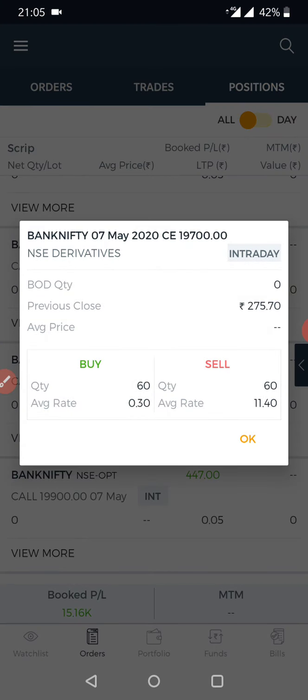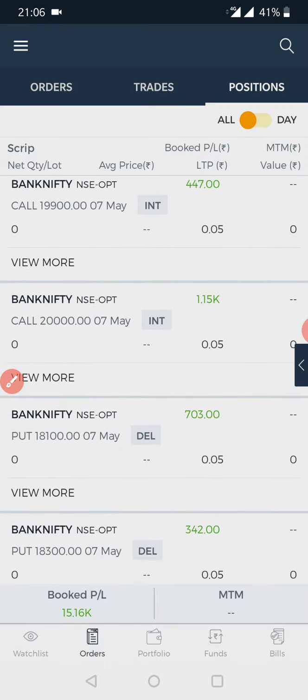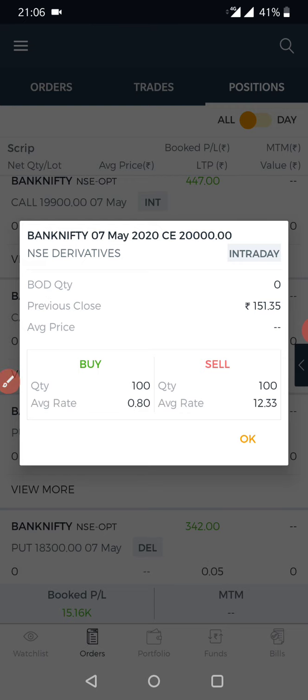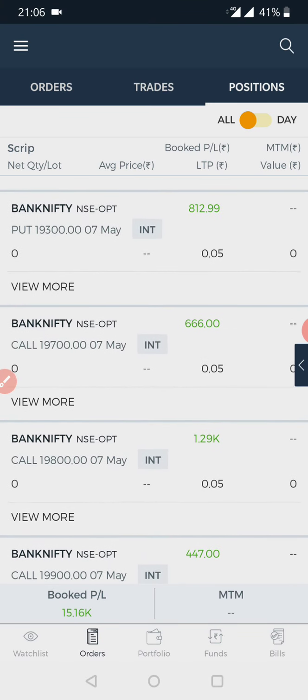Same for all the others. Just see, the average rate I sold at was 11 rupees. Three lots I sold in Bank Nifty, and I bought back 3 lots at 0.3 paisa. In the same way I did all the trades, and finally all trades have landed in the positive.